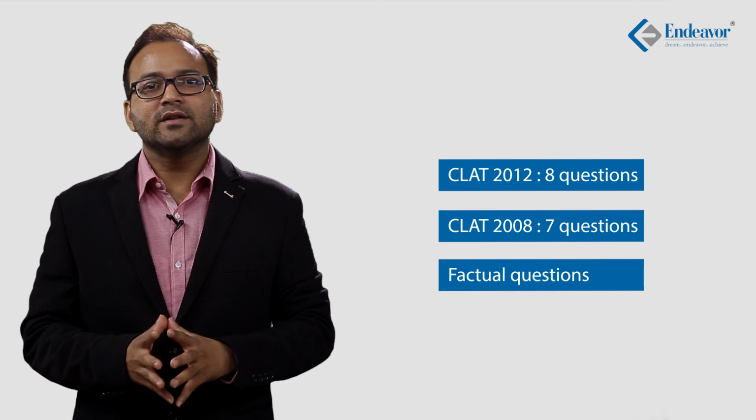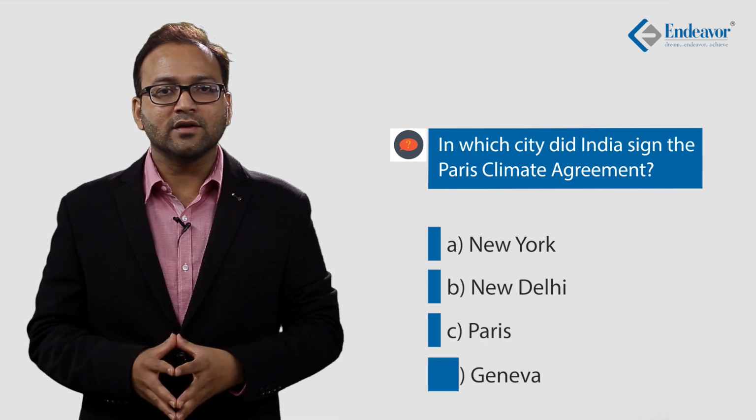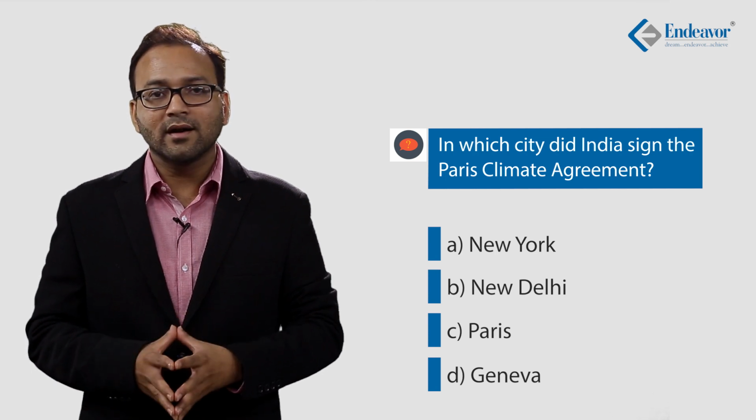In CLAT 2015, they asked a question about the venue for the BRICS summit. This is an easy question, but sometimes they can also ask an obscure or lesser known fact about any organization. Say, for example, in the same year there was a question where they asked in which city India signed the Paris Climate Agreement. The choices given were New York, New Delhi, Paris and Geneva. And to your surprise, the correct answer wasn't Paris. It wasn't even New Delhi. The correct answer was New York. So you must pay attention even to the lesser known and obscure facts whenever you read about international organizations.